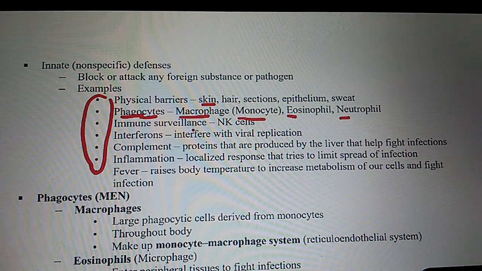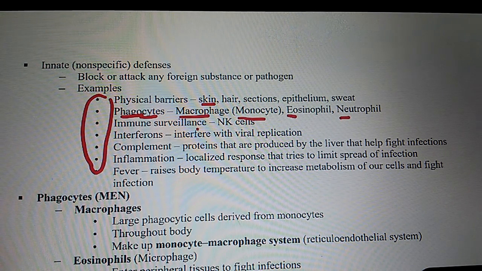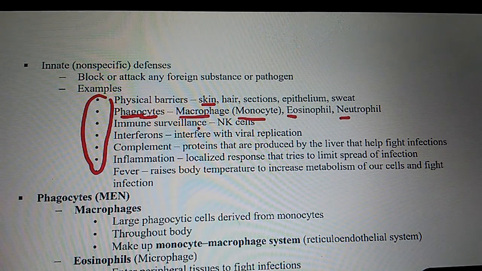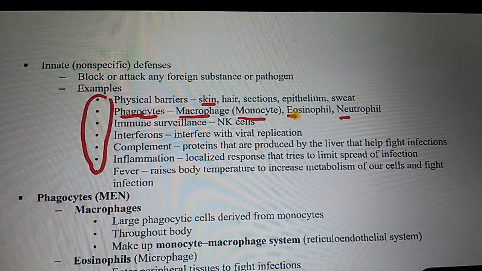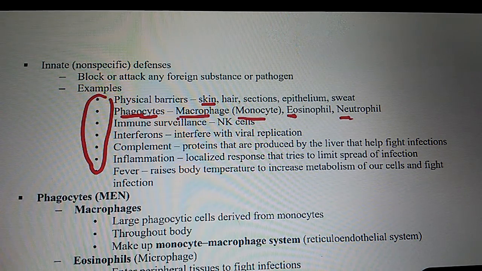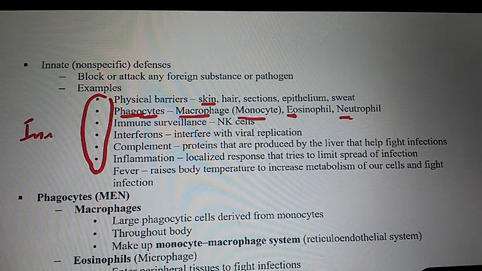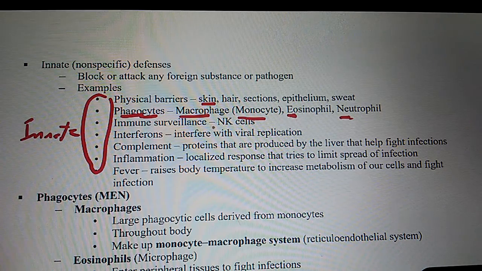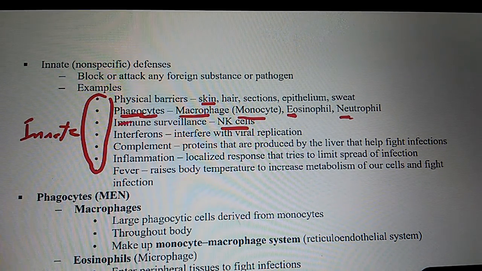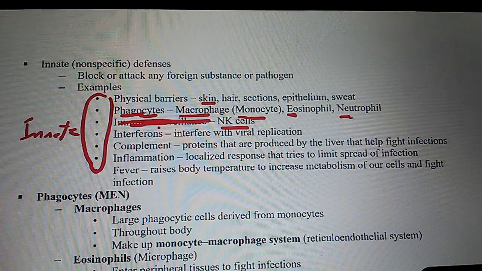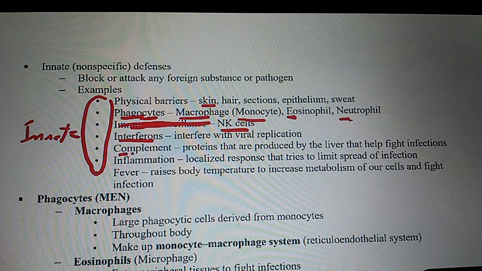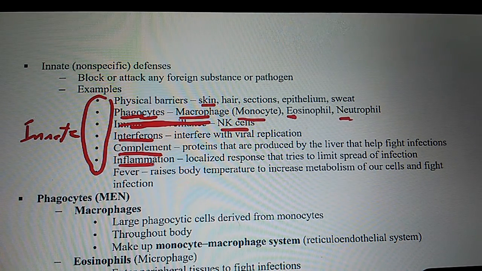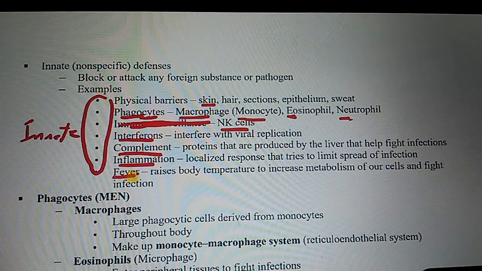Guys, a lot of people get this wrong, used to, not anymore, since I've been trying to stress this, okay? When you think innate, don't just think white blood cells, because macrophages, eosinophils, neutrophils are all white blood cells, but they're part of innate. NK cells are part of that as well. Don't worry about immune surveillance. NK cells are part of innate or adaptive? Innate. What about interferons? Innate. What about complement? Innate. What about inflammation? Innate. What about fever? Innate.